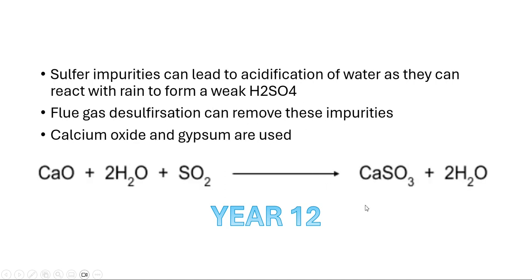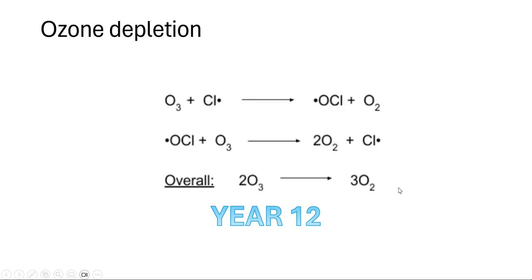Sulfur impurities can lead to acidification of water, as they can react with rain to form weak H2SO4. Flue gas desulfurization can remove these impurities. Calcium oxide and gypsum are used here. So you have calcium oxide plus 2H2O plus SO2 gives you CaSO3 plus 2H2O. Memorize this equation, this is the equation for flue gas desulfurization.